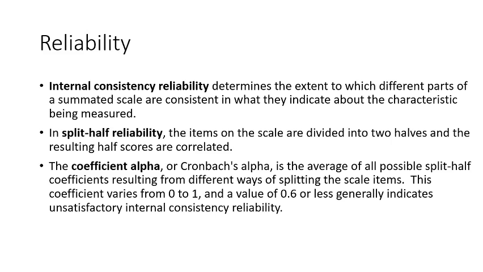Next is coefficient alpha. Usually it gives you the result statistically. SPSS software has this technique, Cronbach alpha, very easy to calculate. In this, split half coefficients are created by the software, and this coefficient varies from 0 to 1, as I have already discussed. 0.60 or less generally indicates unsatisfactory internal consistency.